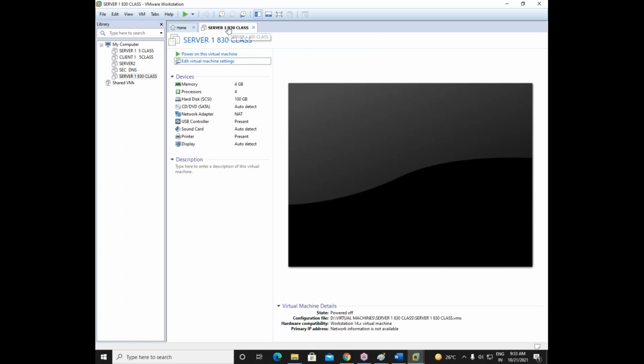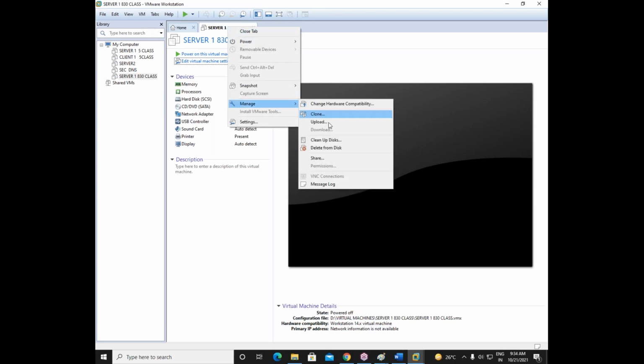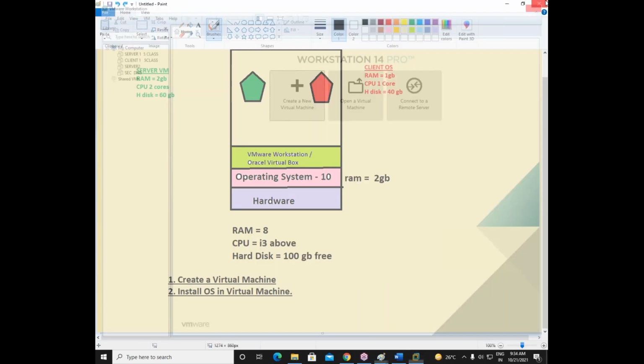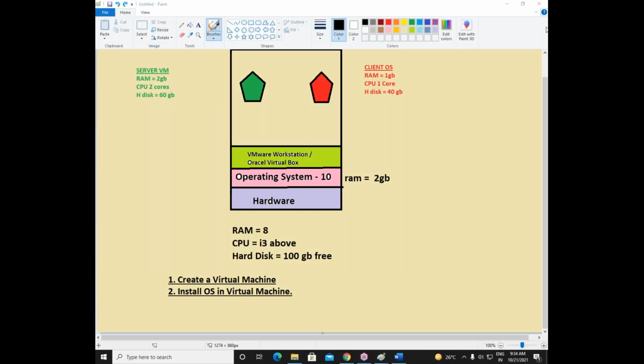Okay, I'll just right click on this virtual machine, go to manage, and say delete from disk. I have created the virtual machine as well as deleted it, because when we come tomorrow, we will see this virtualization concept in brief, and then we will create the virtual machine. Then we will install the operating system inside that virtual machine. Got it? This is the class for tomorrow.